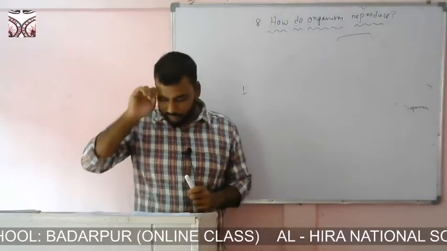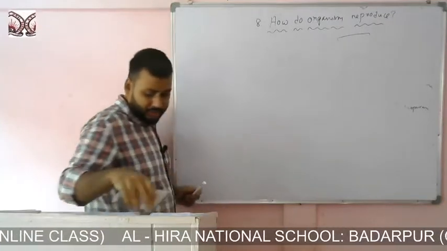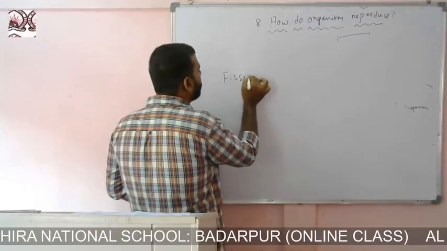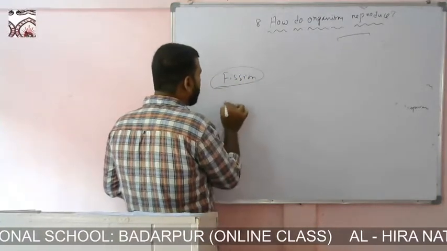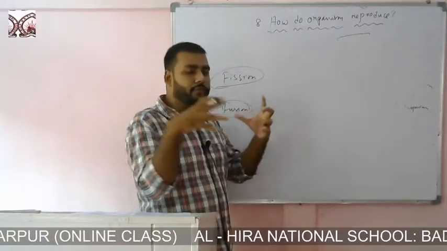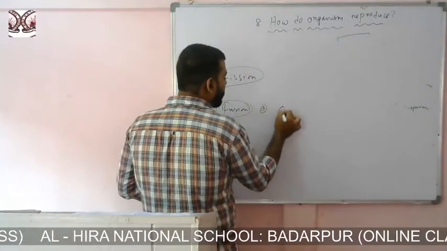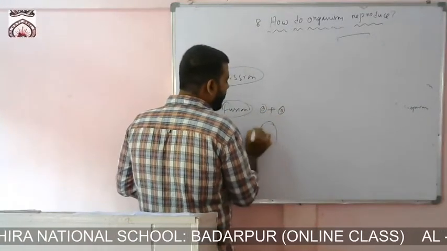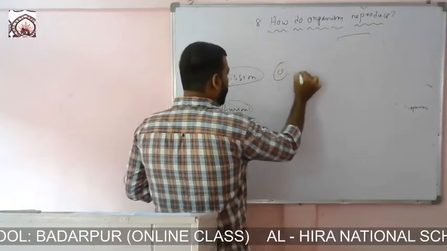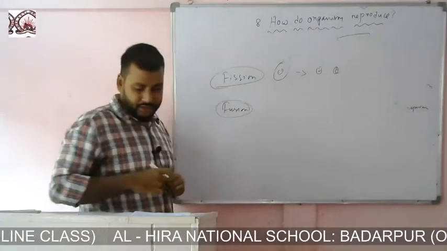So the first type of asexual reproduction that we'll be discussing in this chapter is fission. Now don't get confused between fusion and fission. Fusion means when two things fuse together, get joined together to form one single thing. But fission means that from one, it will be divided into two. Quite the opposite, right? This is fission.